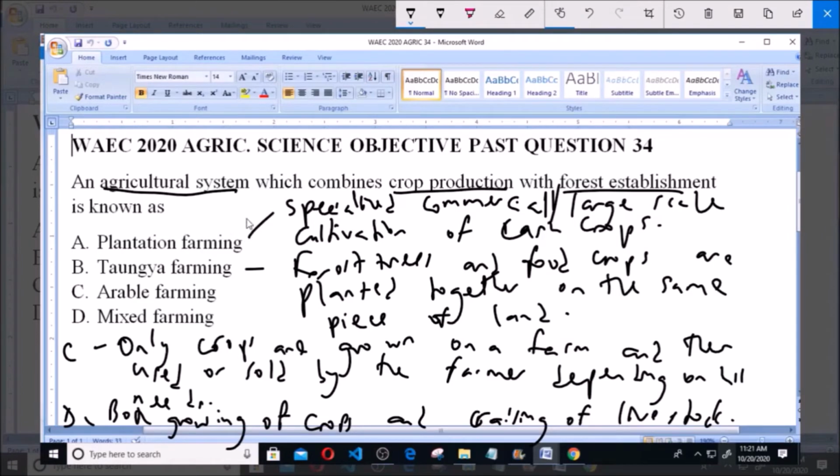Now, the question talks about a system which combines crop production and forest establishment. And option B, which is Tongia farming, is when forest trees, that is forest establishment, and food crops, that is crop production, take place on the same piece of land. So it combines both production of crops, which is agriculture, and forestry. So option B, Tongia farming, is the correct answer to this question.